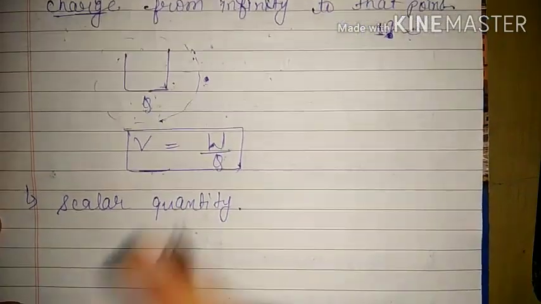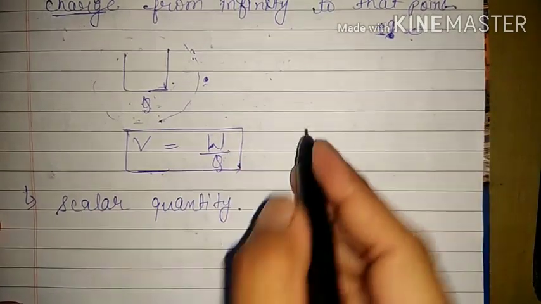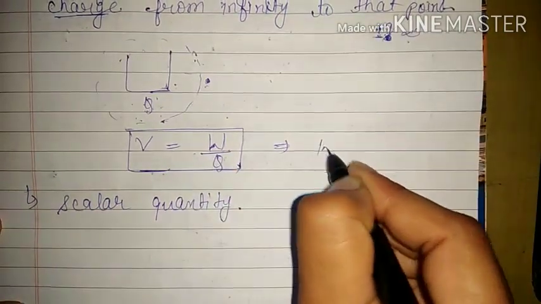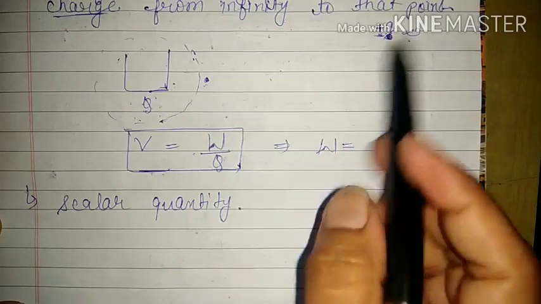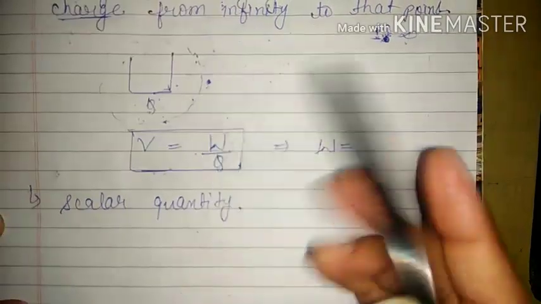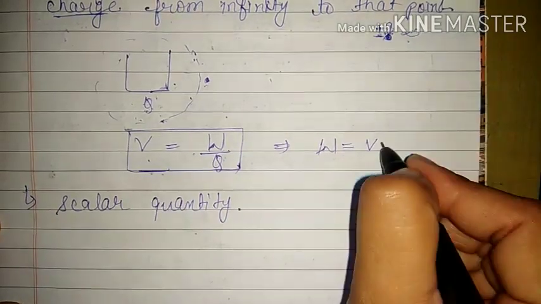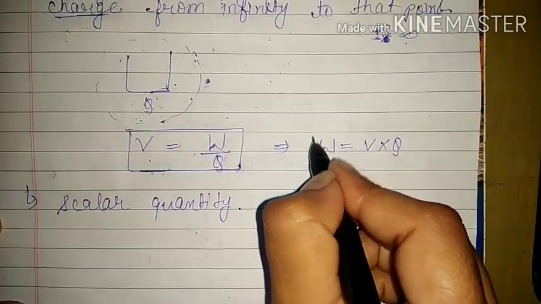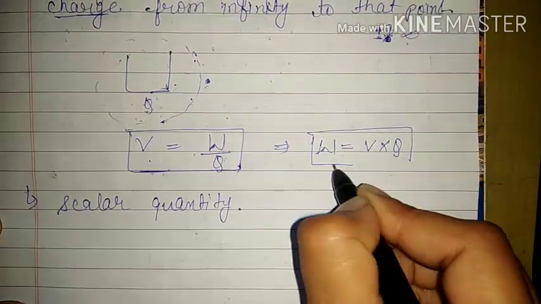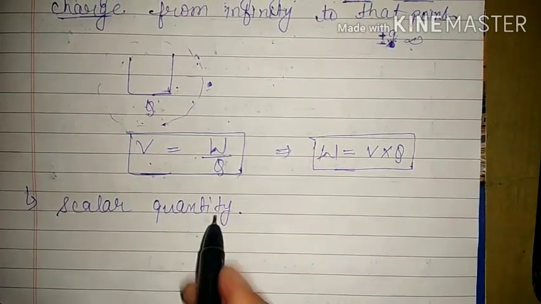If we want to find the work done in bringing a test charge from infinity to that point, it will be equal to the electric potential at that point times the total charge. Then we will get the amount of work done, and it will be a scalar quantity.